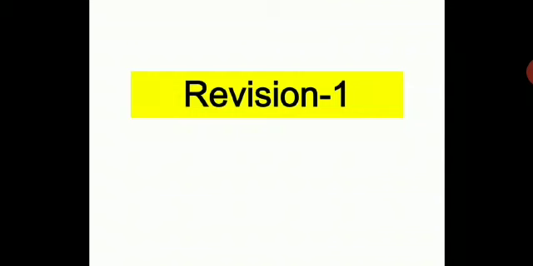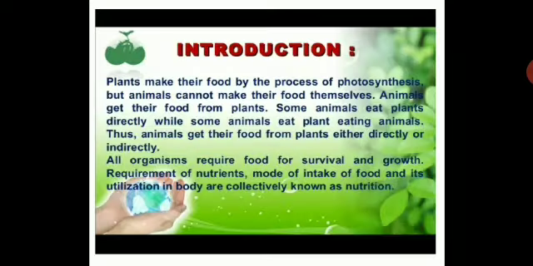So, here we start with a revision of nutrition in animals. So, introduction here. Plants make their food by the process of photosynthesis, but animals cannot make their food themselves. Animals get their food from plants. Some animals eat plants directly while some animals eat plant eating animals. Thus, animals get their food from plants either directly or indirectly.